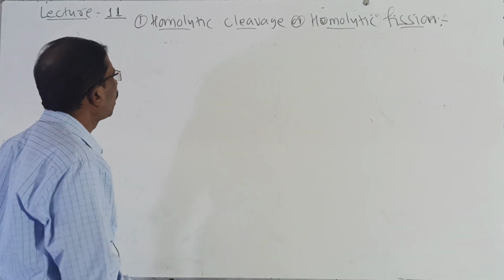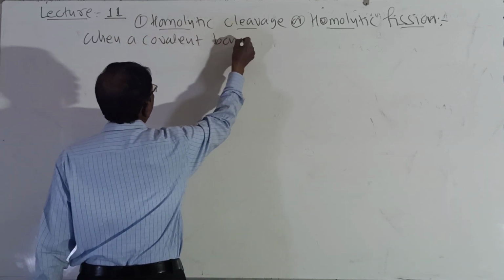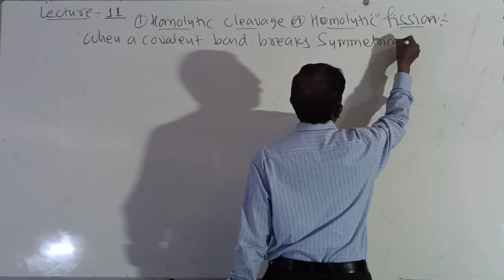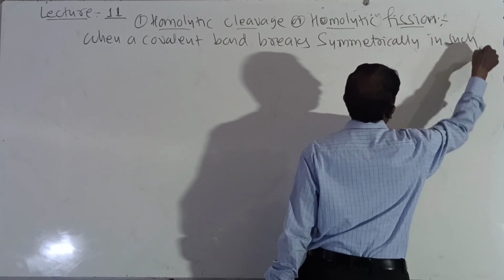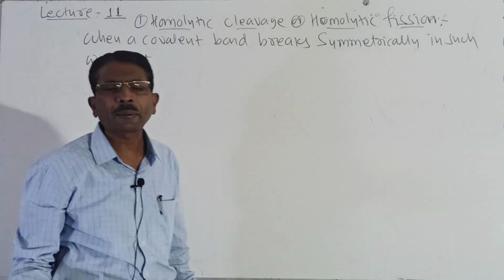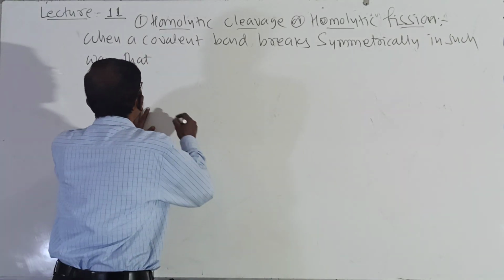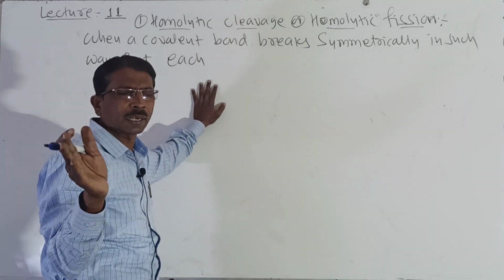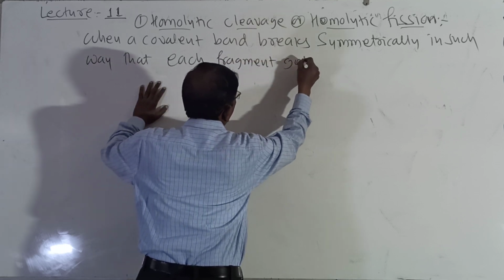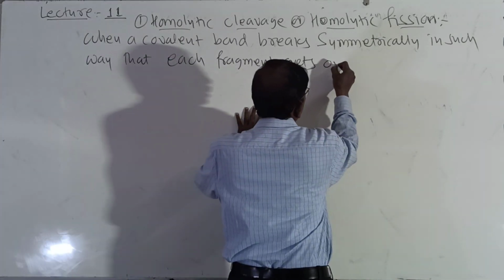Remember students, when a covalent bond breaks symmetrically in such a way that each fragment, each part, each species gets one electron each or an unpaired electron.